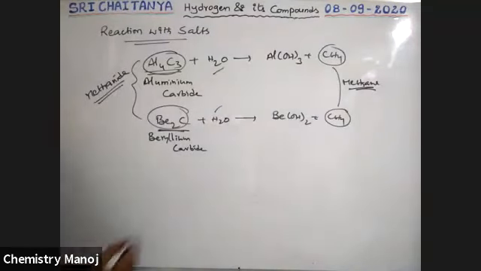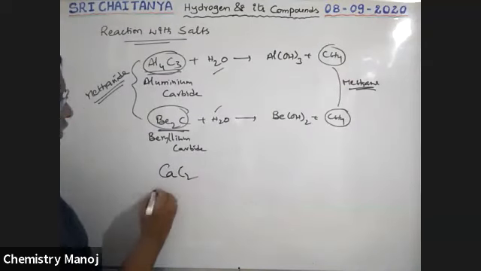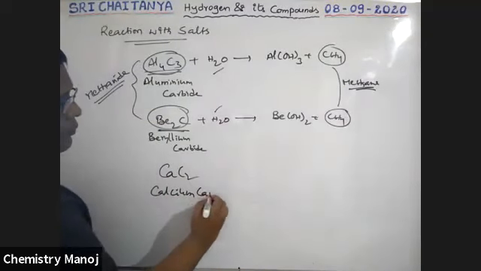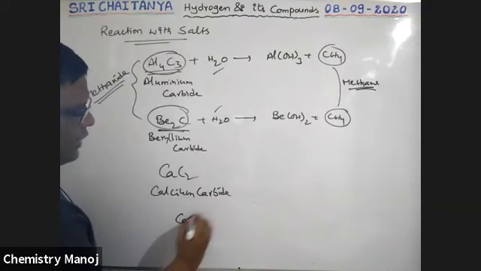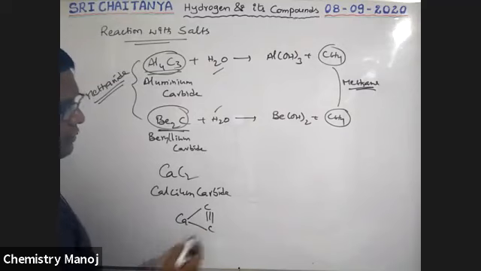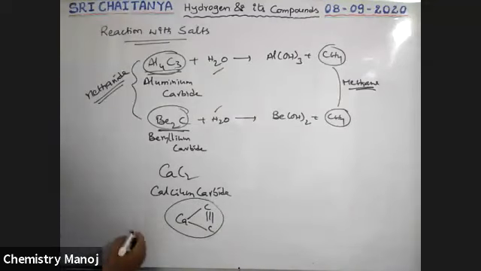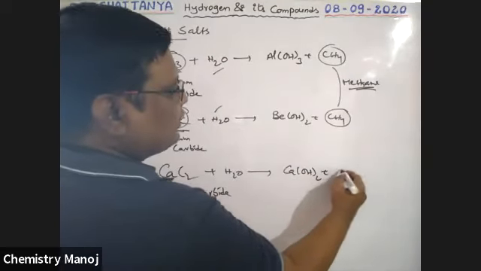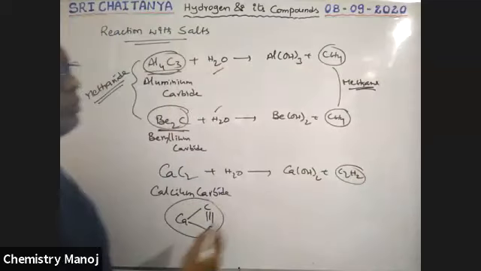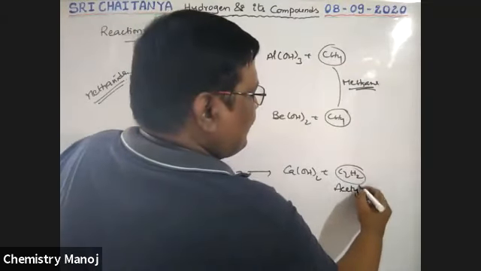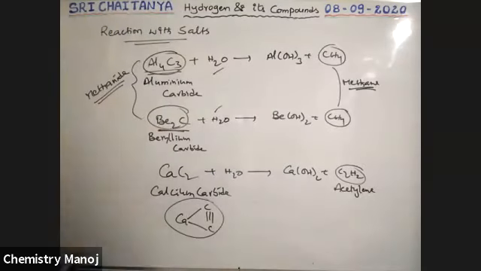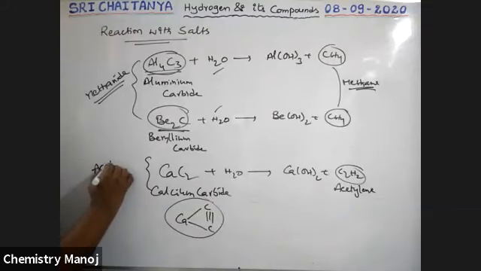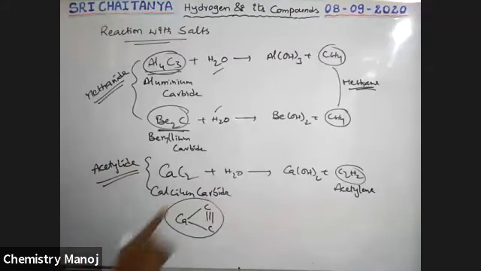For example, calcium carbide, CaC2. Its structure is calcium, C triple bond C, like this. When this calcium carbide reacts with water, that gives calcium hydroxide and C2H2. What is this C2H2? It is acetylene. So that is why this calcium carbide is called an acetylide. Very, very important. Which of the following is a methanide? Which of the following is an acetylide?